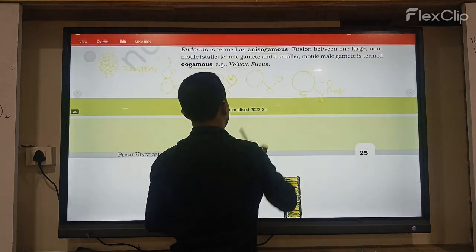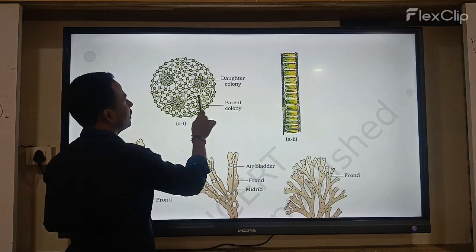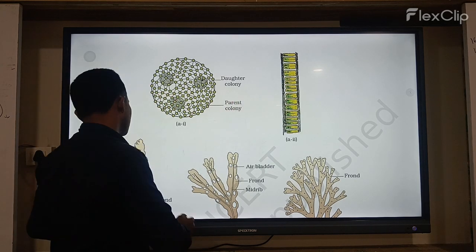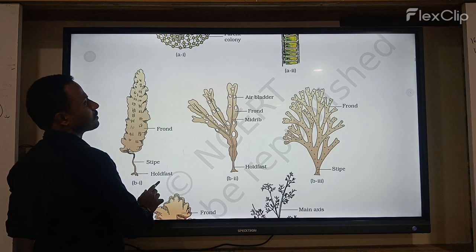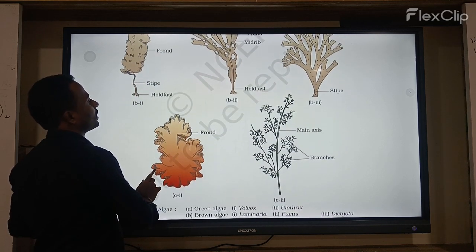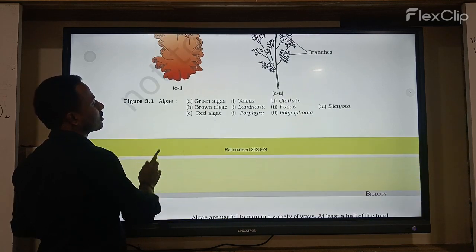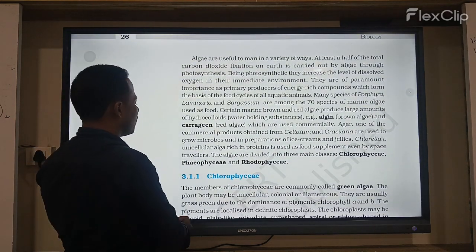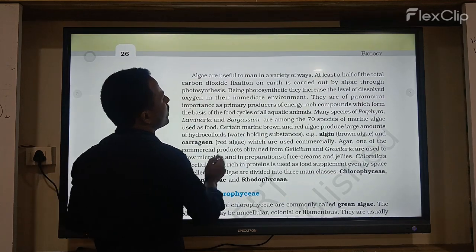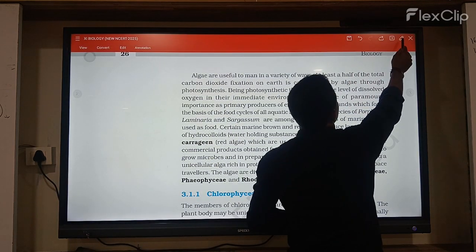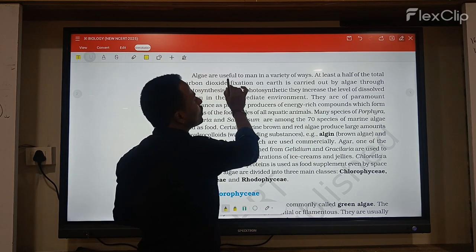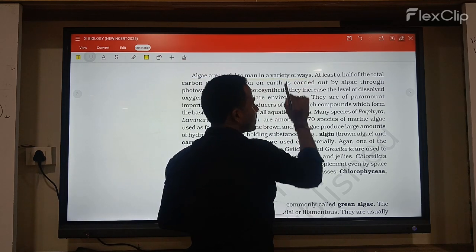They have given it clearly here: Volvox and Ulothrix. These are the best examples for algal members, the green algae. Next, what are the uses of algae? Algae are useful to man in a variety of ways.